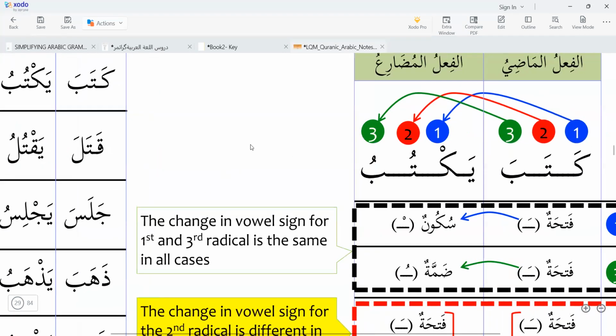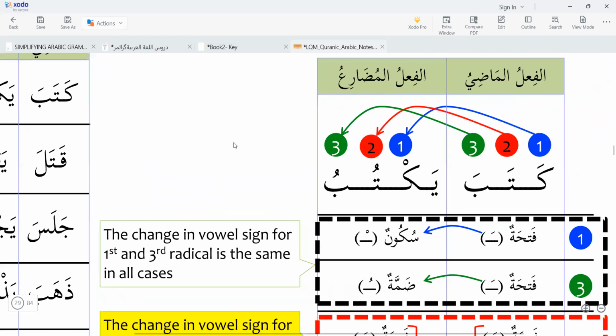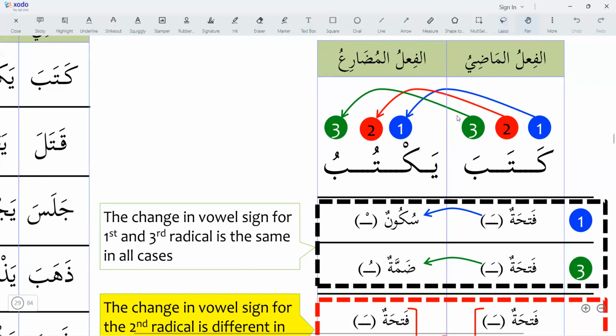Now we focus on one verb. We take one fi'l, kataba. Kataba, he wrote. So here you can see, in kataba, the first radical, kaf, is taking fatha. Second radical is also taking fatha.